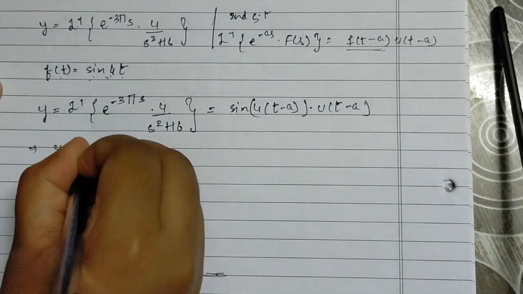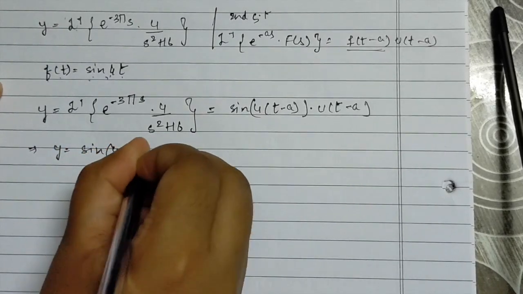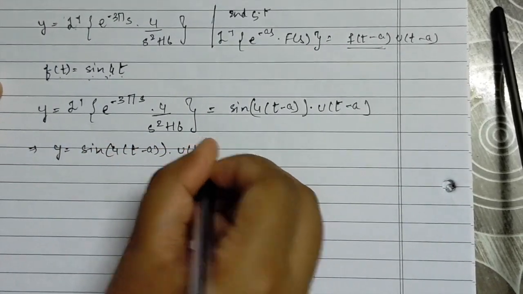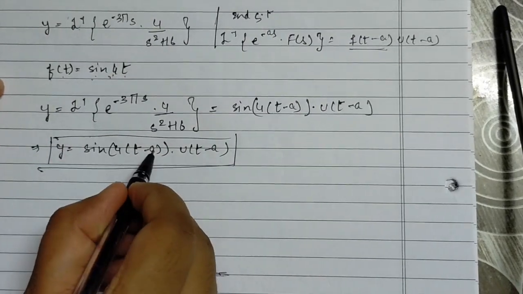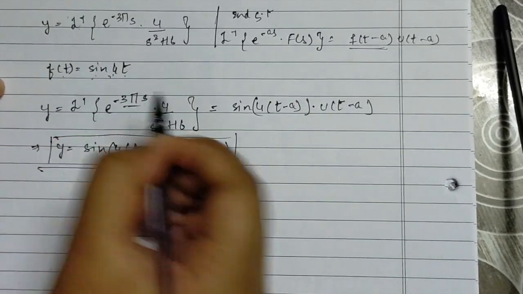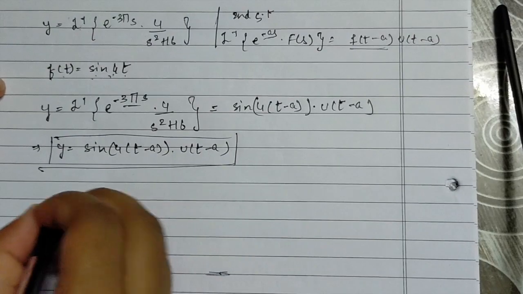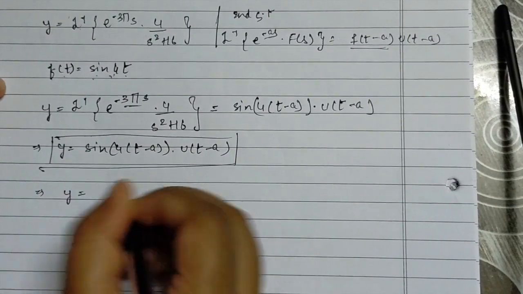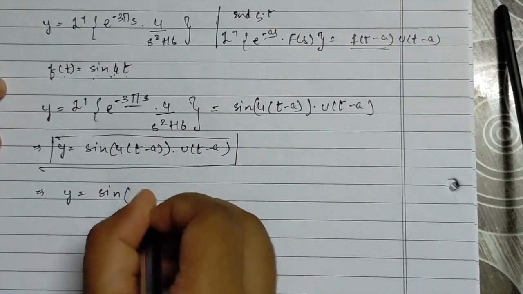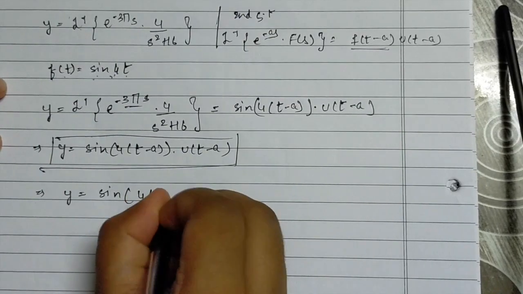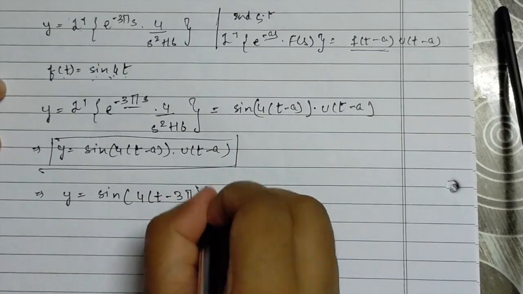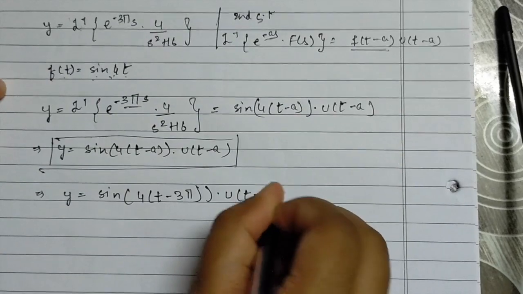This implies y equals sine of 4 of t minus a times u of t minus a. And we have a equals 3 pi, which implies y equals sine of 4 times t minus 3 pi into u of t minus 3 pi.